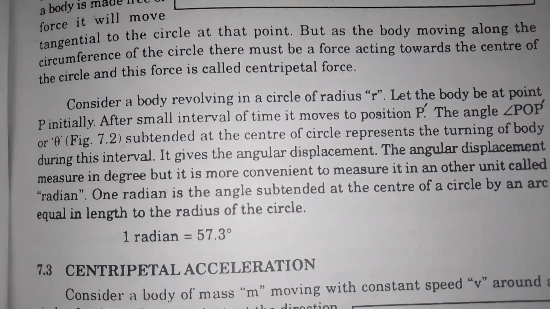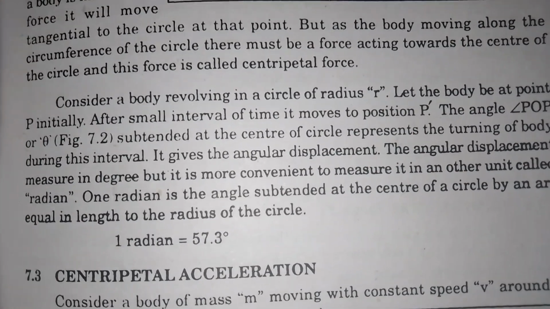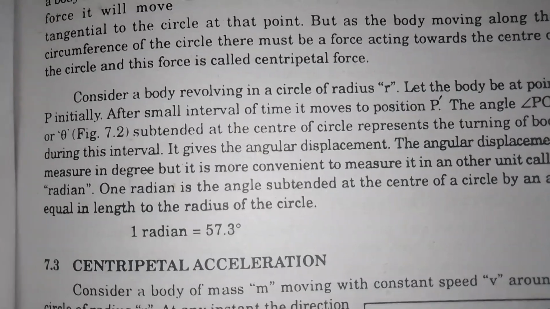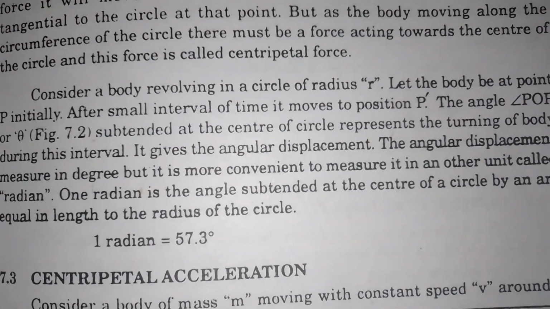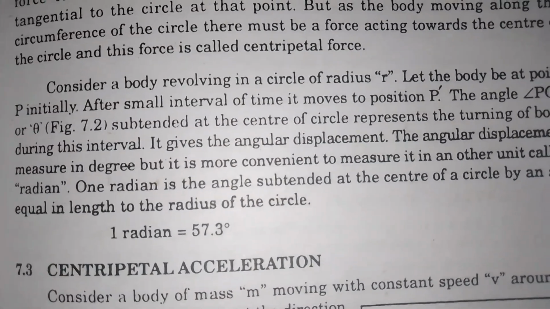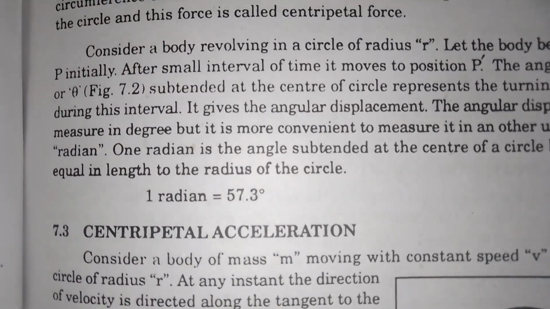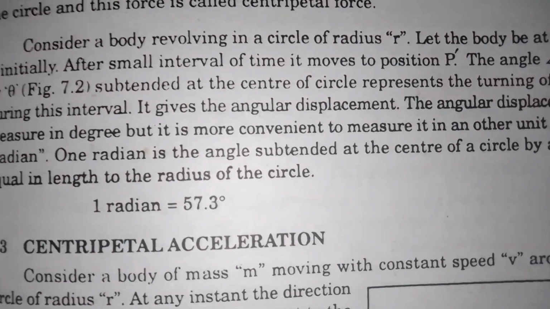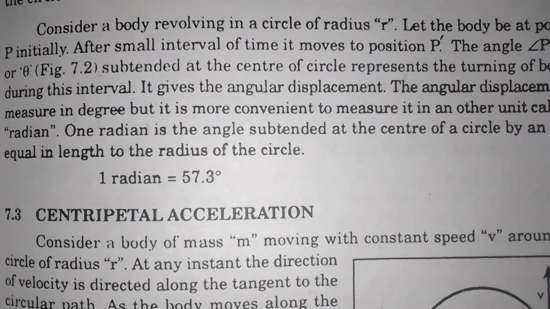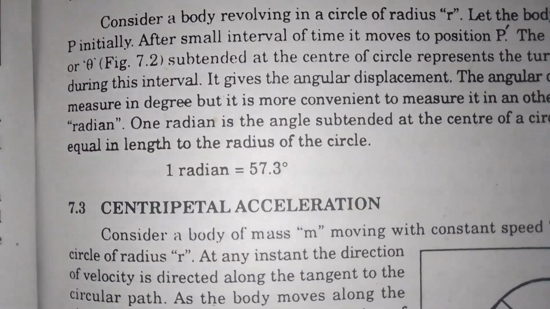Consider a body revolving in a circle of radius r. Let the body be at point A initially. After a small interval of time, it moves to position B. The angle subtended at the center of the circle represents the turning of the body during this interval. It gives the angular displacement. The angular displacement can be measured in degrees, but it is more convenient to measure it in another unit called the radian. One radian is the angle subtended at the center of a circle by an arc equal in length to the radius of the circle.